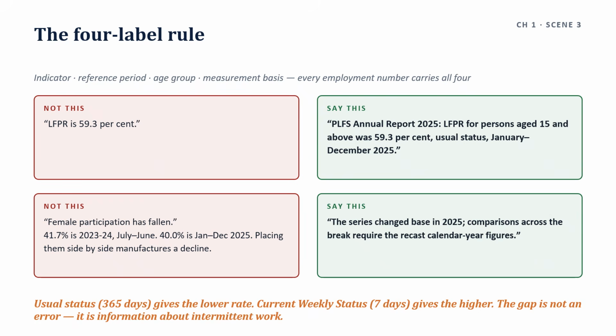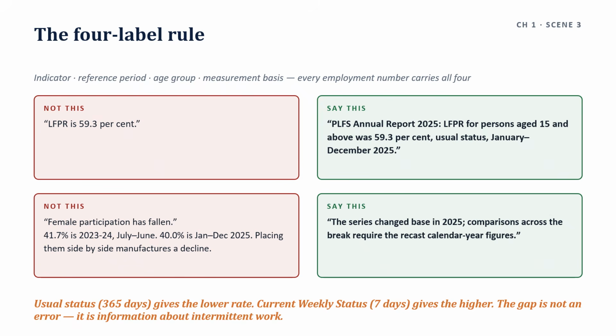For example, PLFS Annual Report 2025. LFPR for persons aged 15 and above was 59.3%. Usual status January to December 2025. You have to write in the answer like this. Not like this: LFPR is 59.3%. This is wrong. You have to write like this: LFPR for persons aged 15 and above was 59.3%, usual status January to December.